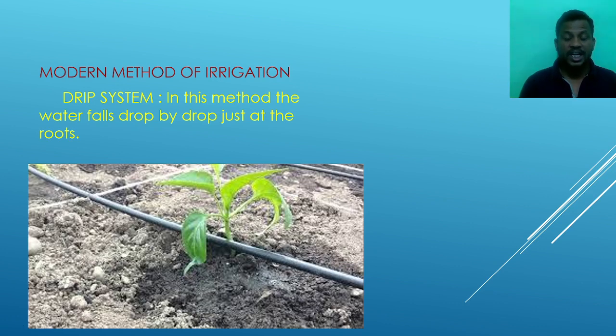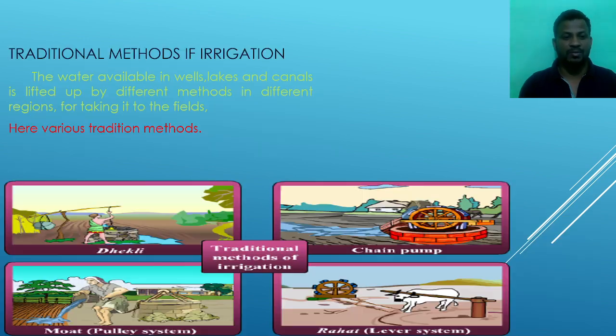In the modern irrigation, we are not going to waste the water as we waste the water in the traditional. Look here, for example, once this chain pumps up, a lot of water starts to flow. The plants are not going to absorb all this water. They need only a limited amount of water.